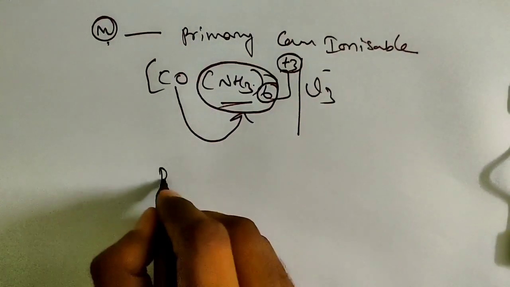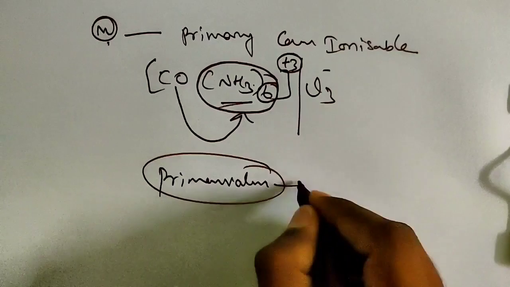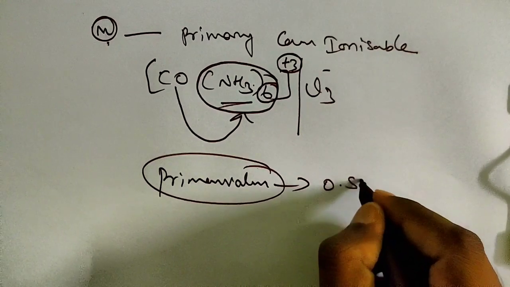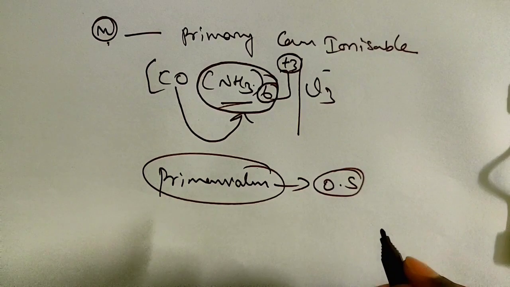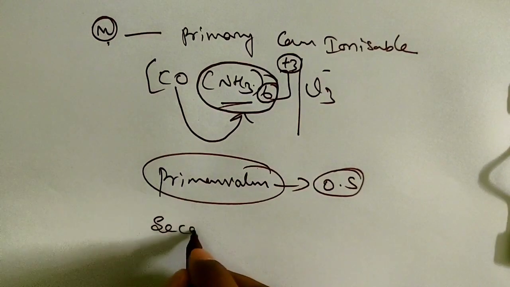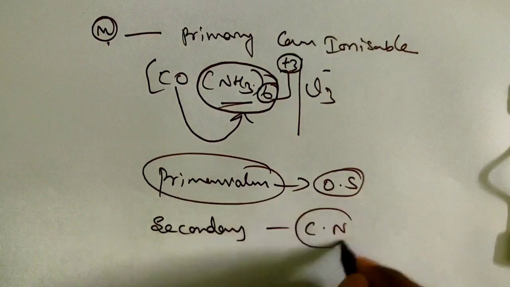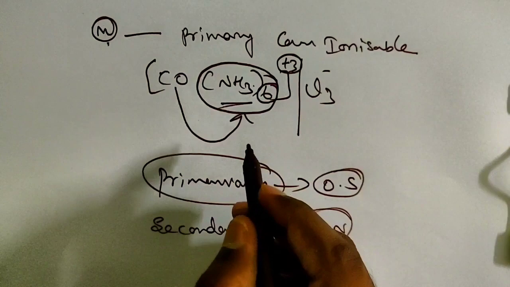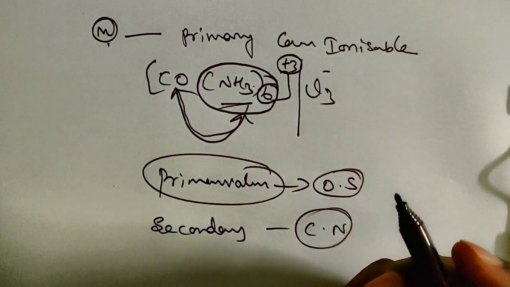Now primary valency means what? Primary valency means its oxidation number, oxidation state. Whereas this coordination number is the secondary valency. Secondary valency is satisfied by its coordination number. What is coordination number? The number of molecules which are bound directly to the central metal atom, cobalt.